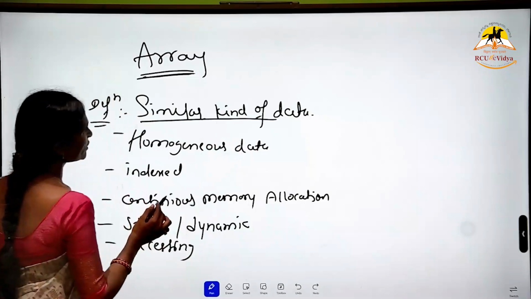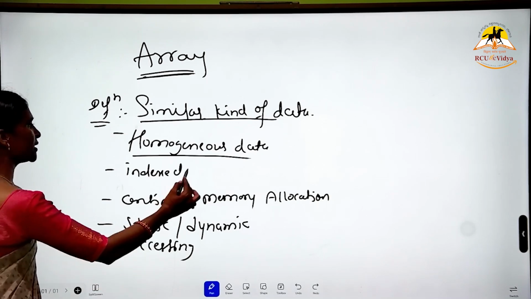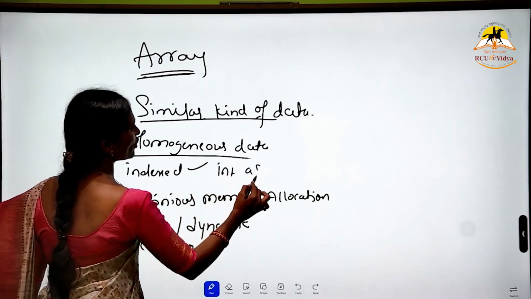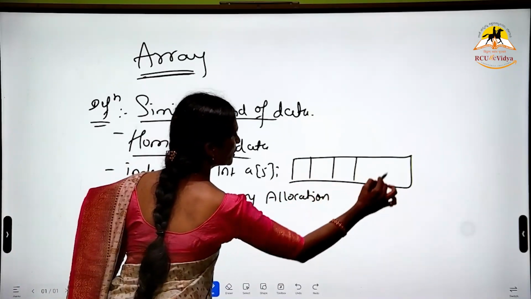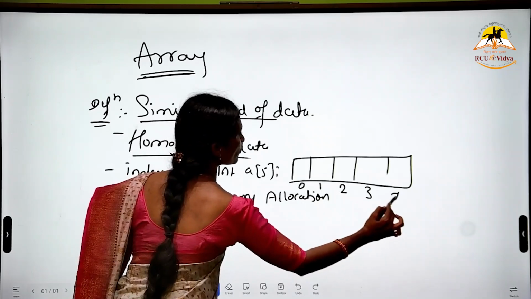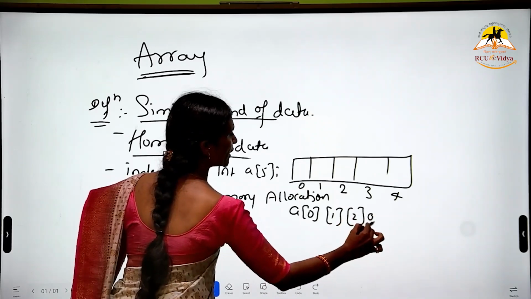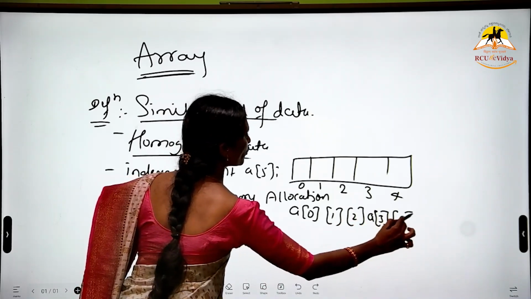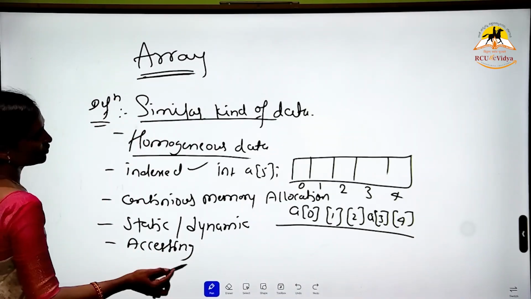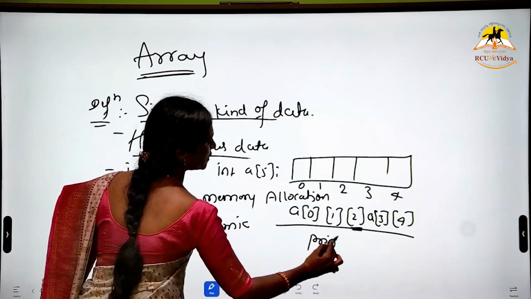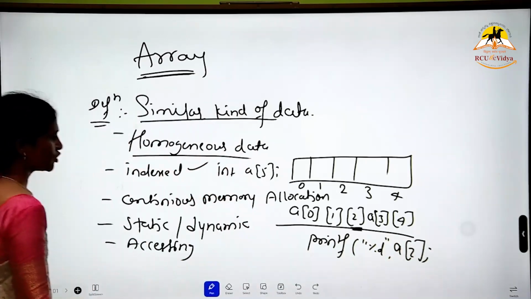Array means a similar kind of data, or we call it a homogeneous collection of data. They are indexed. Index means if I say int a of 5, the first value is represented in this way, a single dimensional 0 1 2 3 4. So indexing is a of 0, a of 1, a of 2, a of 3, and a of 4. This is what we call indexing the data. Accessing will be easy. If I want to access a of 2, then simply I can write printf %d a of 2.